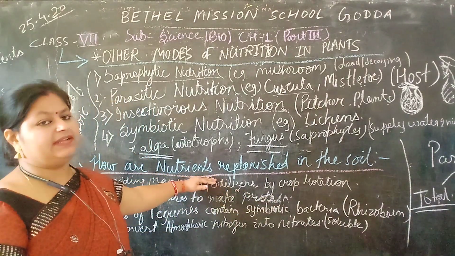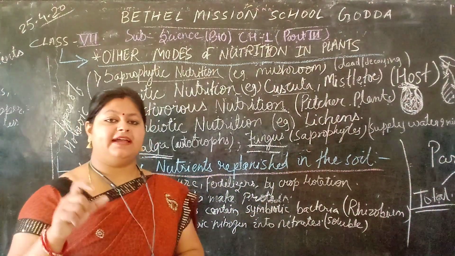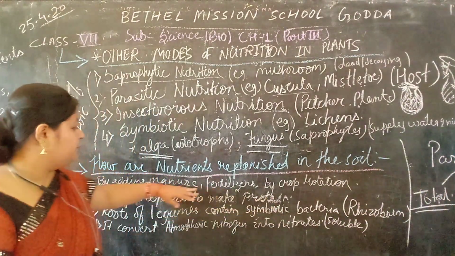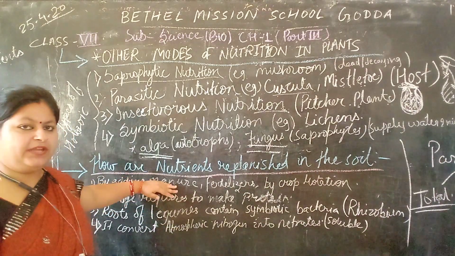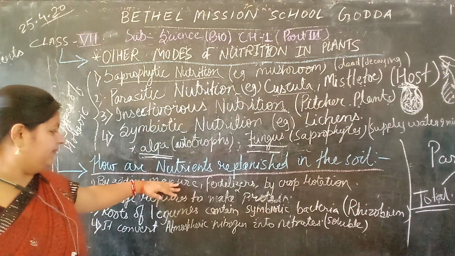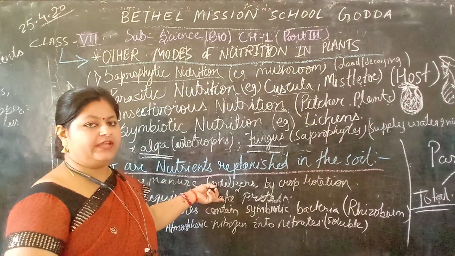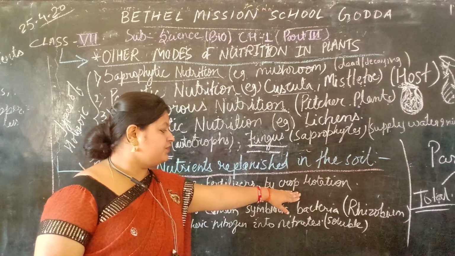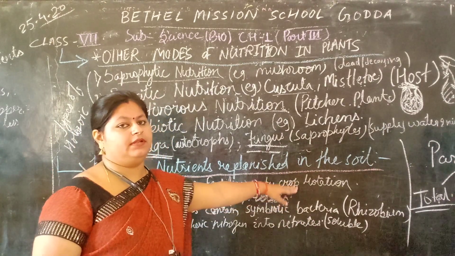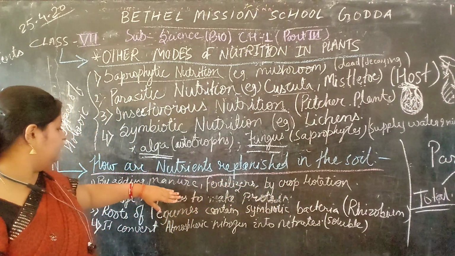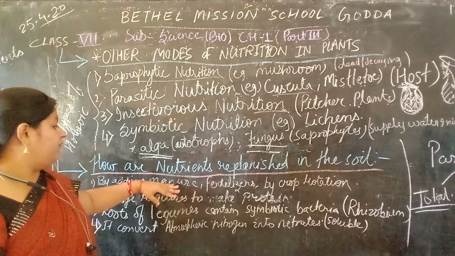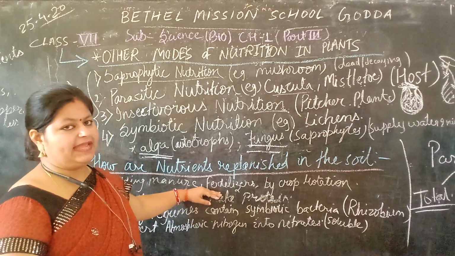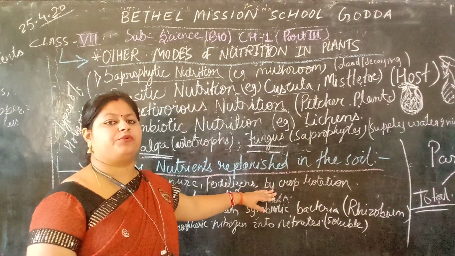So, how can we replenish that? How can we make up that soil? How can we add nourishment to that soil? By using manure. You are using manure for growing crops? Yes, you are using manures and fertilizers for nourishment of the soil. We also use a method of crop rotation. What are the processes we are using for the replenishment of the soil? Manure, fertilizers, and crop rotation.